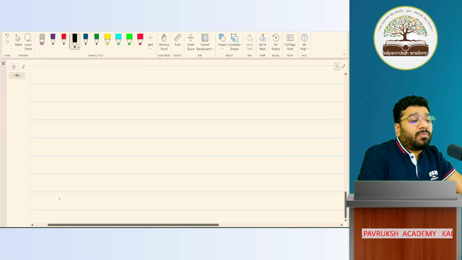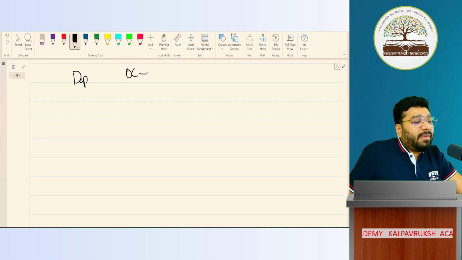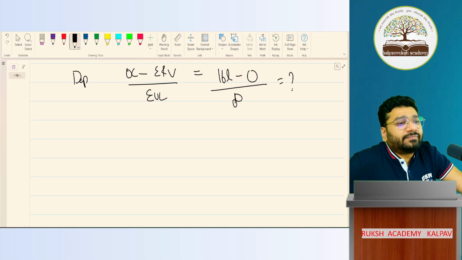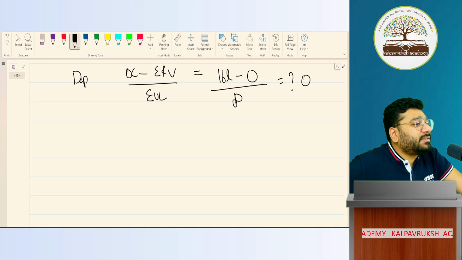Now, what is the formula for depreciation? Original cost minus estimated residual value divided by estimated useful life. The land cost 16 lakh. Residual value, let's suppose 0. Life is infinite. Anything divided by infinite, what will you get? Not defined, which means as good as zero. Hence, for land, we do not depreciate. Got it, not got it?